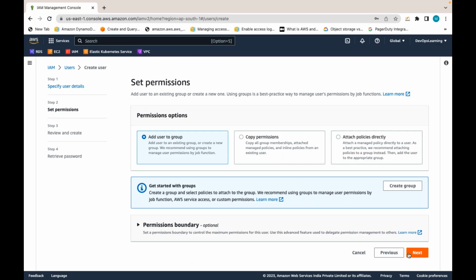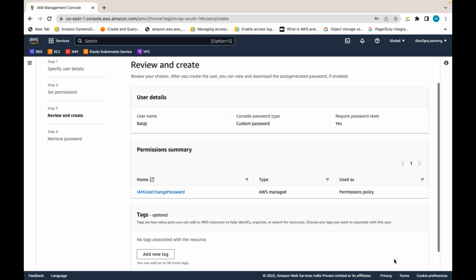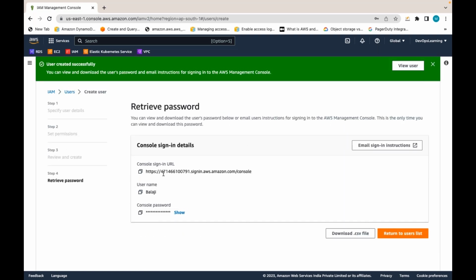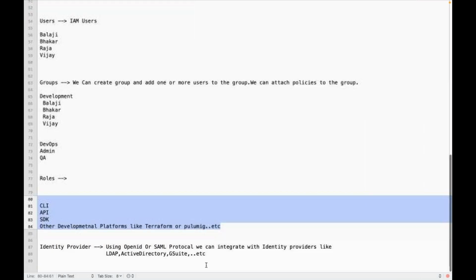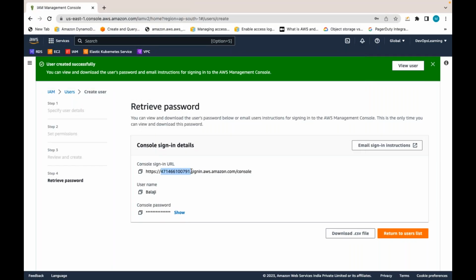Let me create a user without attaching any policies. Now this is how he can log in with the IAM username. He has to log in using this URL. This is the AWS account ID only.